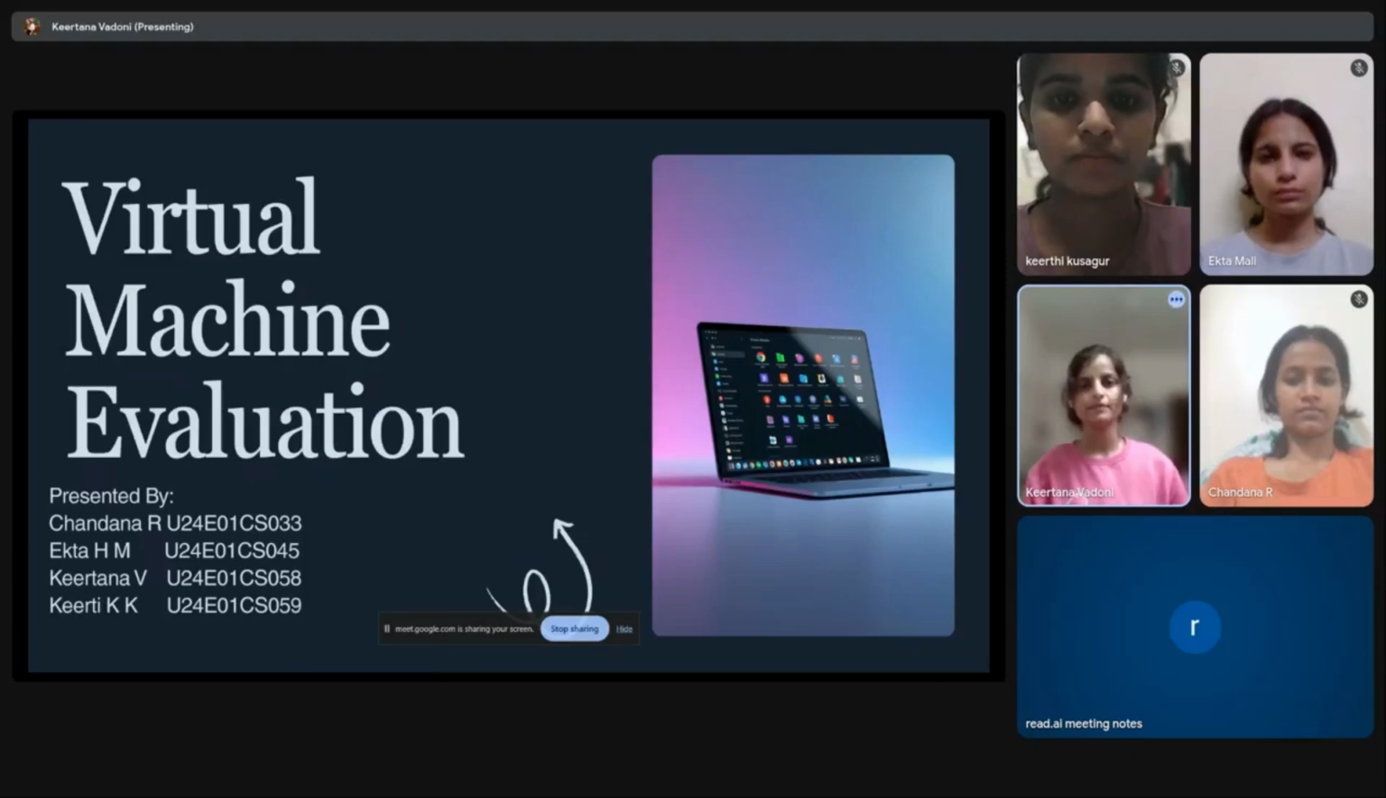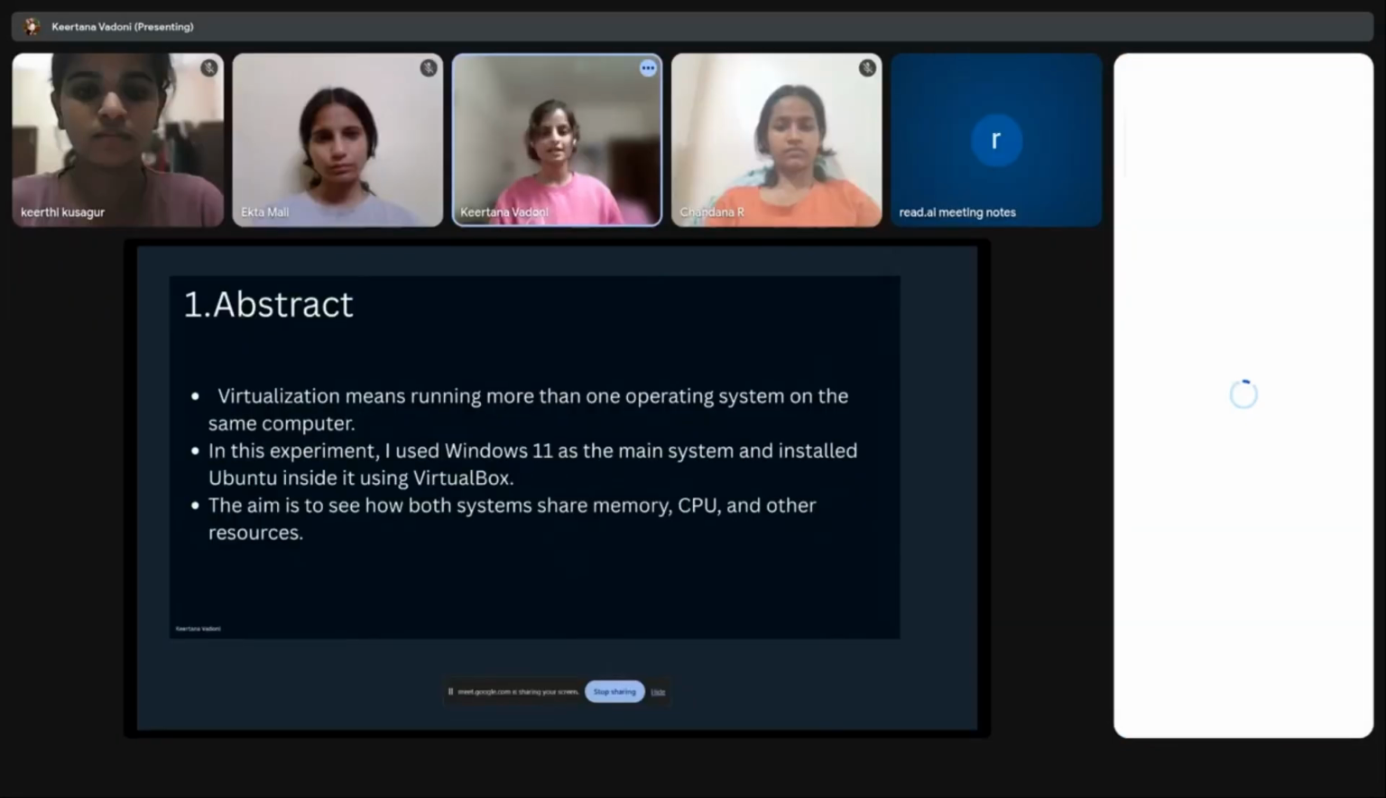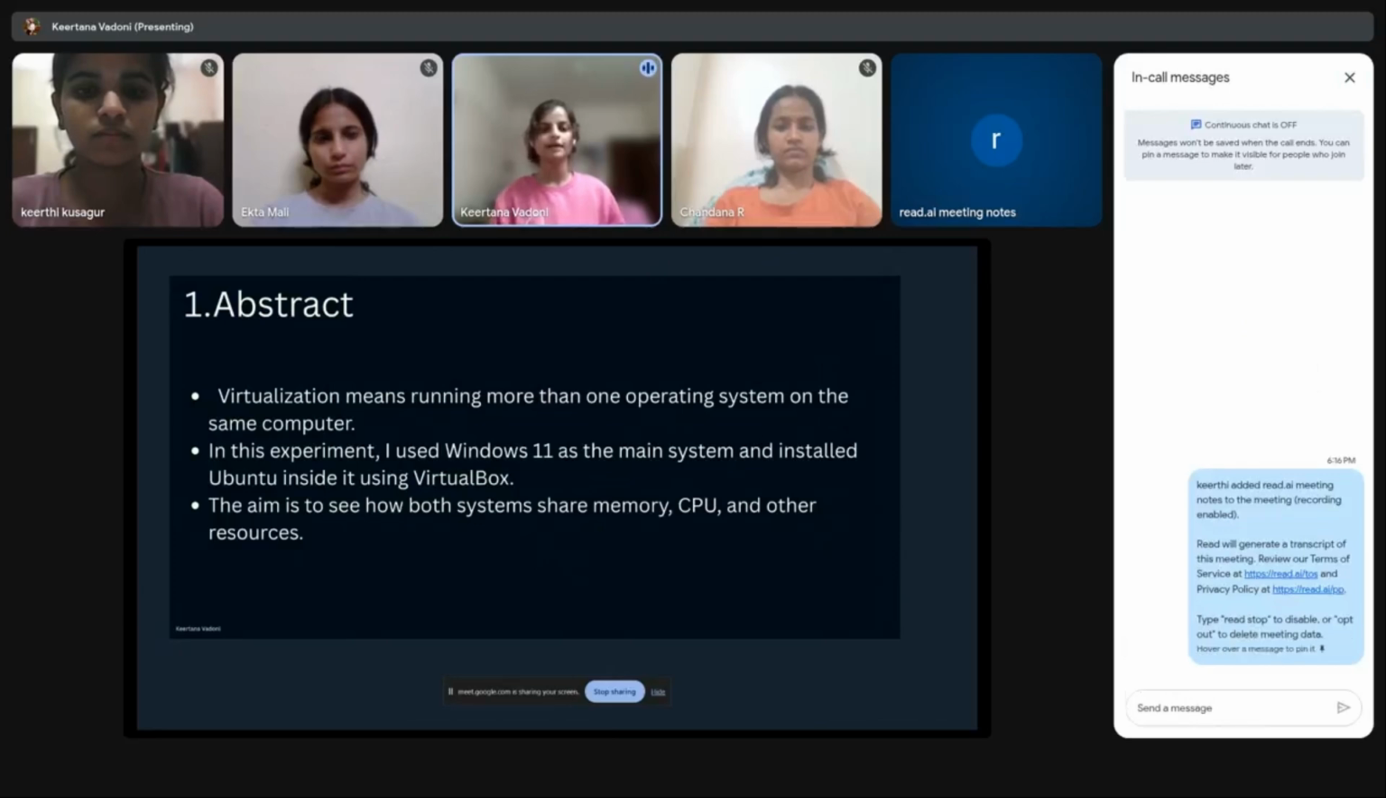Operating system by using the VirtualBox software. This was done by our team members, which includes Chandana R, Ekta, Kirti, and me, under the guidance of Sumana ma'am. Moving to the next slide. In this slide, the abstract tells how the experiment went on.